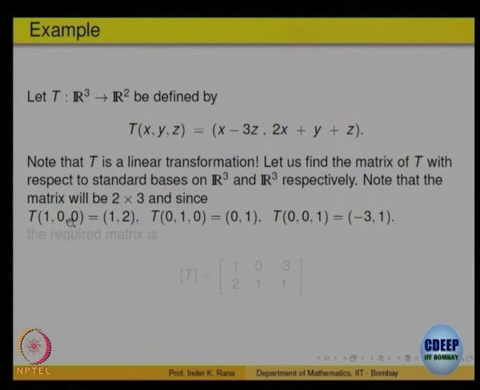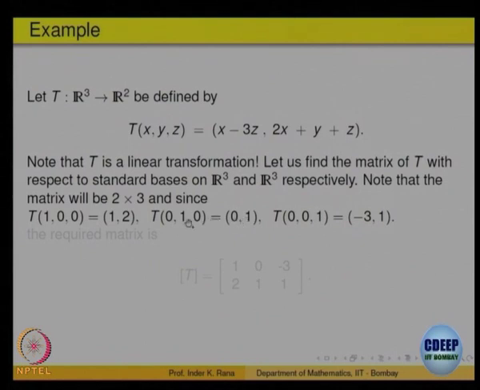For the first one, T of 1 0 0, compute according to this formula. Similarly compute T of 0 1 0 and T of 0 0 1. So, I got these three. What are these three things? 1 2 is the first column, because it is the image of the first element of the basis.